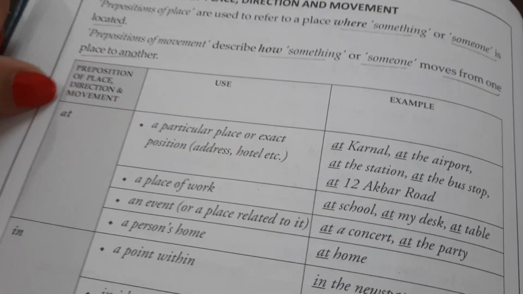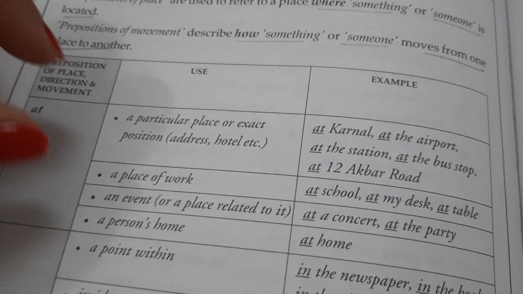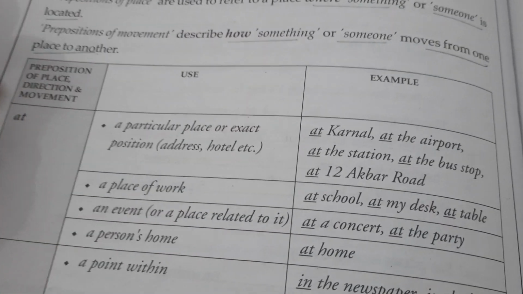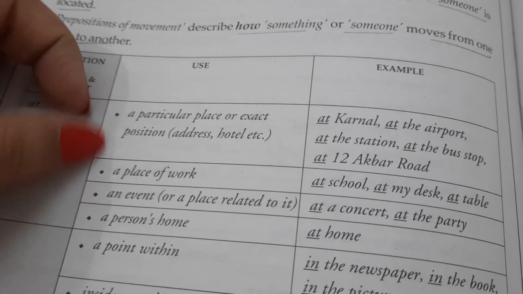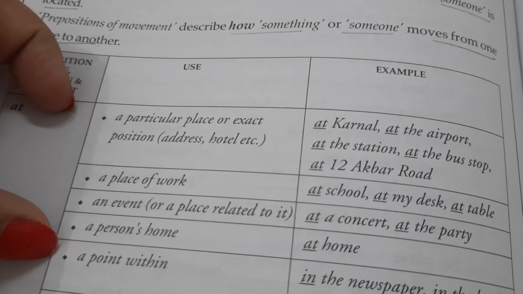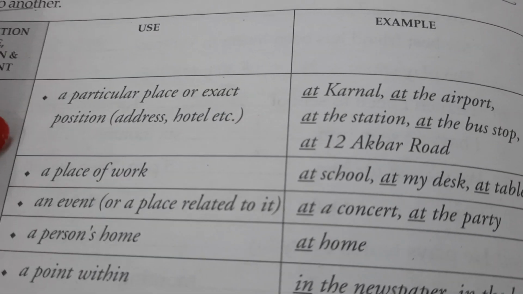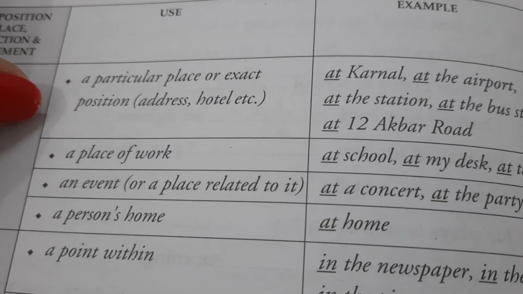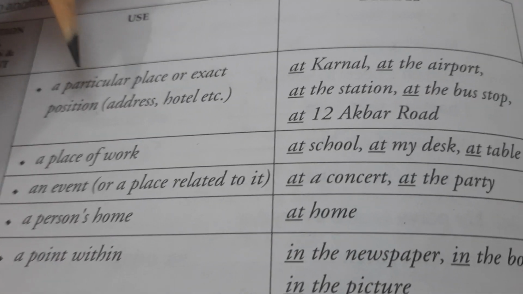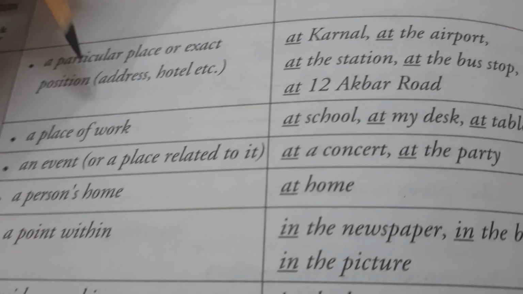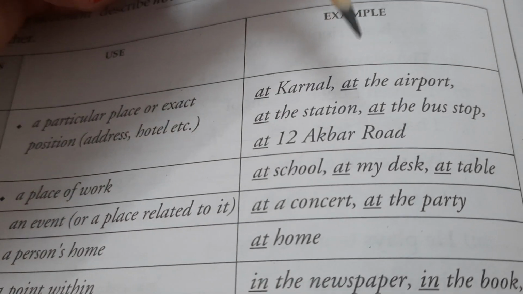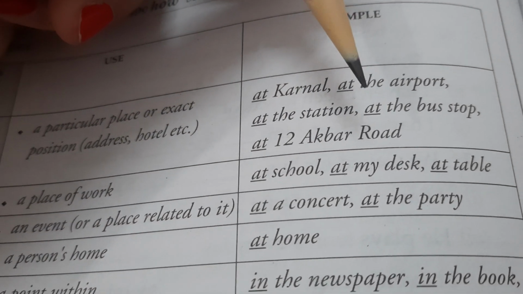So we have the first preposition as at. What is the usage of at? Usage of at can be done in 4 ways. So there are 4 ways given, and you have to look at each of the ways. The first one says a particular place or exact position. Here it's telling that if there is some particular place which cannot be changed, or an exact position.